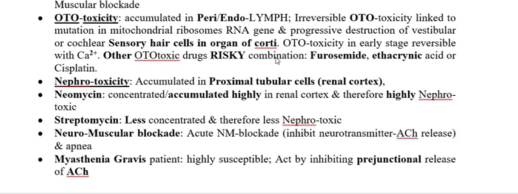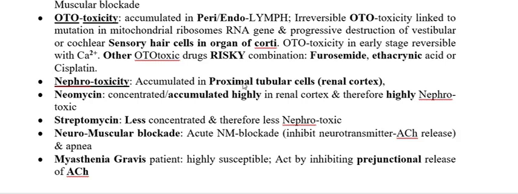Another important point with the aminoglycosides is which aminoglycoside is the most toxic one, and the example is neomycin. Neomycin is highly nephrotoxic because it deposits in high concentration and is not easily excreted from the kidney once it gets deposited. Therefore, they are highly nephrotoxic in nature.